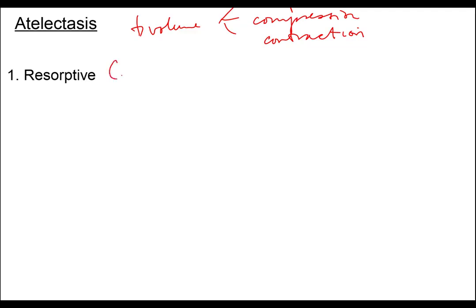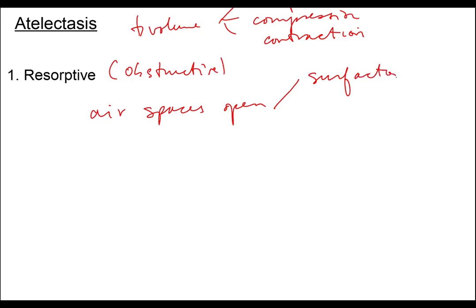Resorptive atelectasis, which is also called obstructive because it's due to obstruction of the airway, occurs because the airway collapses due to various pathologic causes. Air spaces stay open due to three basic mechanisms. Three basic mechanisms that keep an airway open are production of surfactant, and it's important to remember that surfactant is stimulated by deep breathing. One must continuously breathe. And then the last thing is one must clear airways by coughing.